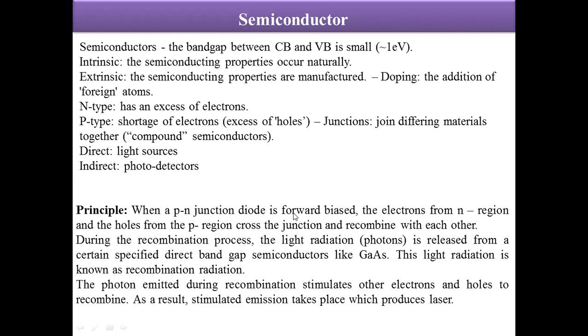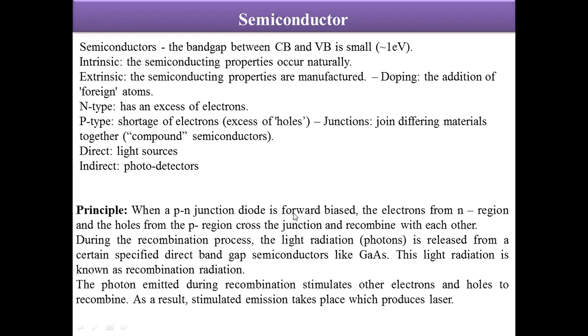So what we do in forward biasing is connect the positive terminal of the battery to the p side, and the negative terminal of the battery to the n side. If we do that, then the electrons get repelled from the negative terminal of the battery, and the holes get repelled from the positive terminal of the battery.